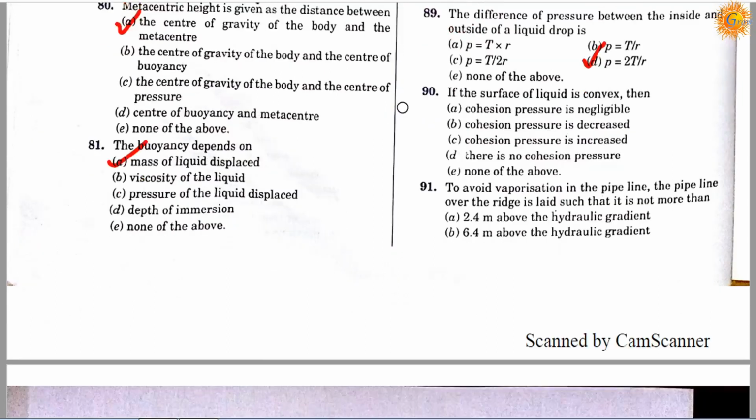Question number 90. If the surface of liquid is convex, then option A, cohesion pressure is negligible; option B, cohesion pressure is decreased; option C, cohesion pressure is increased; option D, there is no cohesion pressure; and option E is none of the above. So correct answer is C, cohesion pressure is increased.